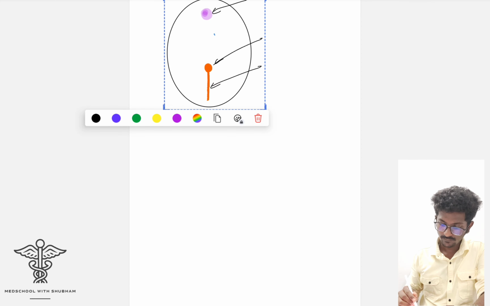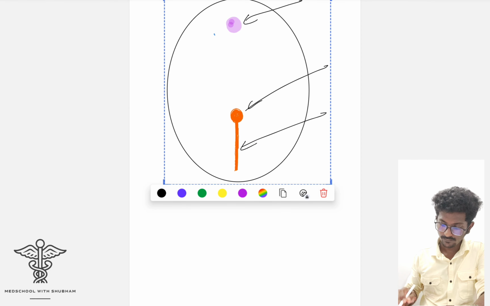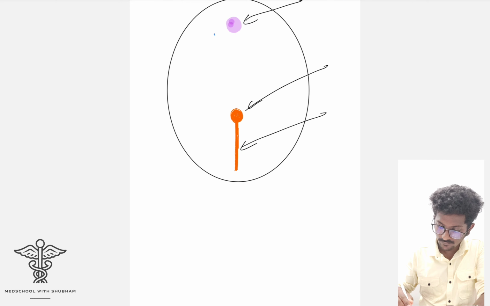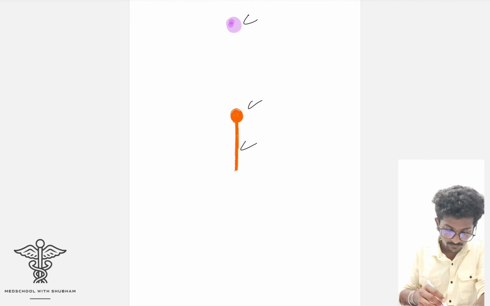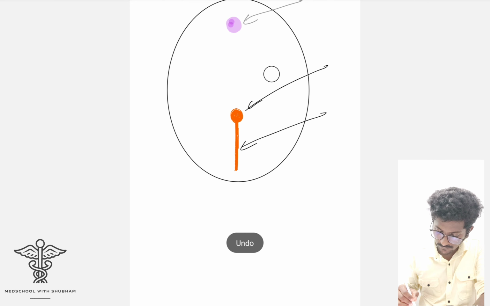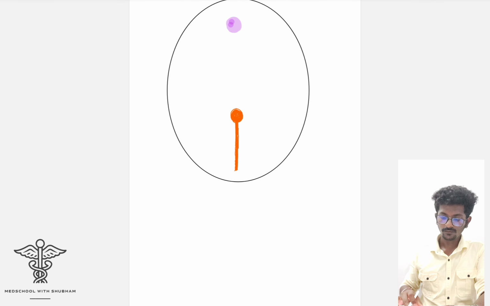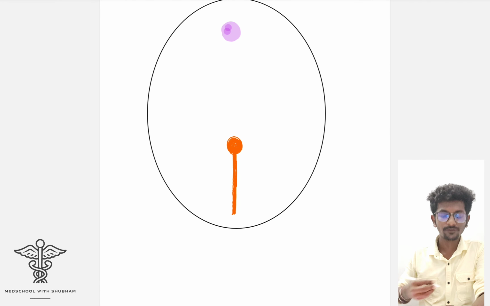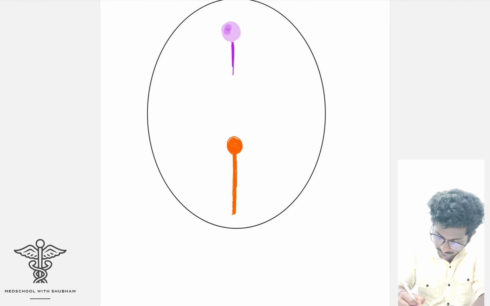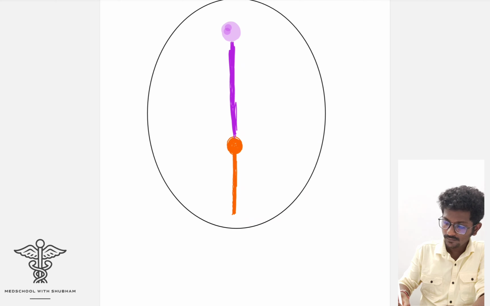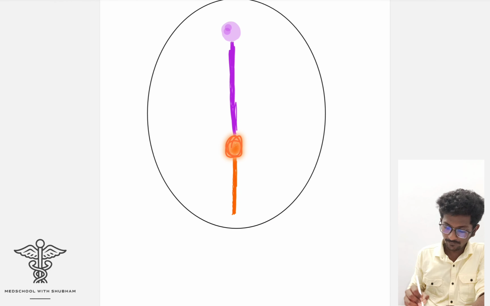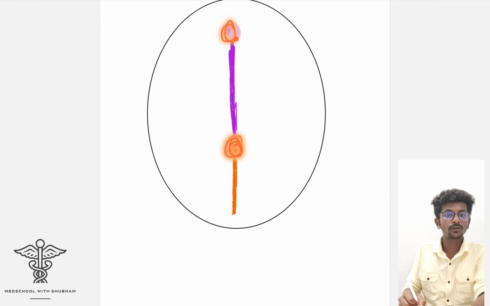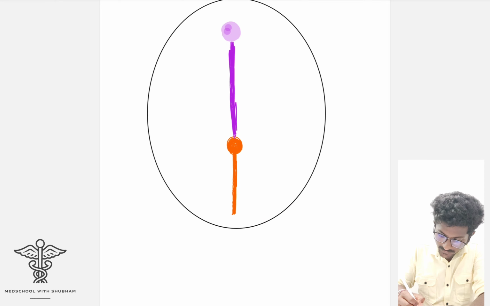Paste. Okay. Now we saw the formation of the notochord in this way. Here was the notochord, from the primitive node till the prochordal plate. Now this is the notochord.